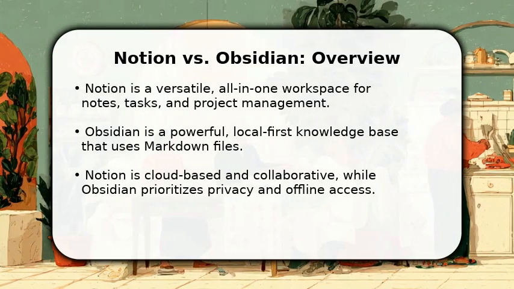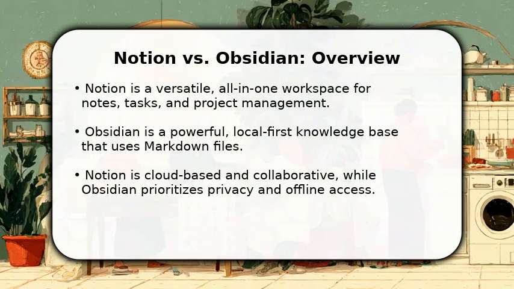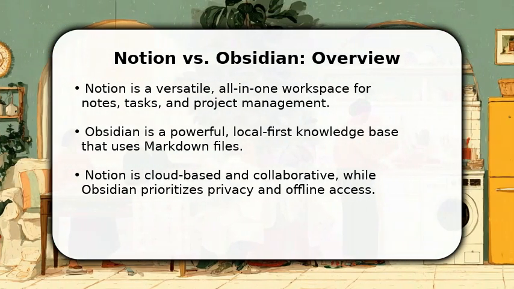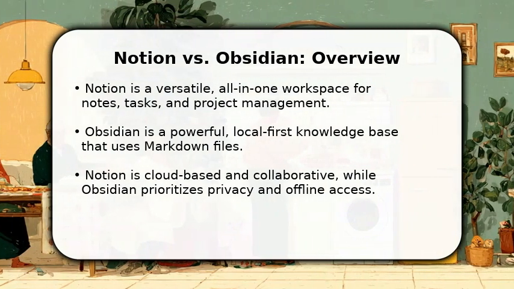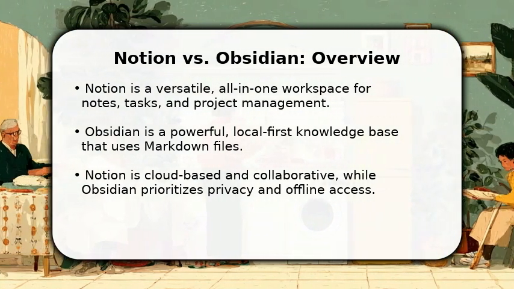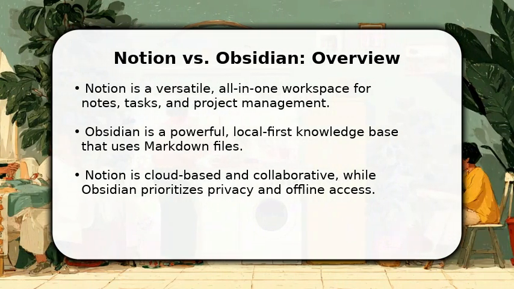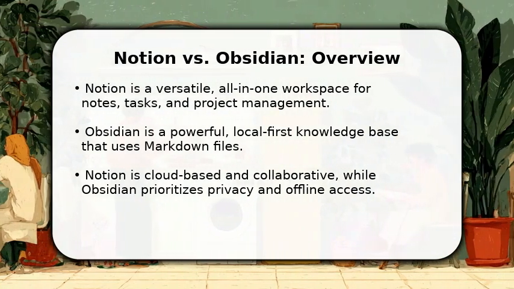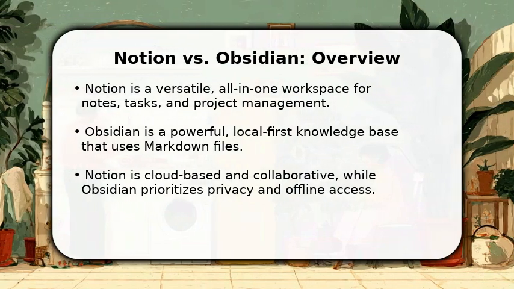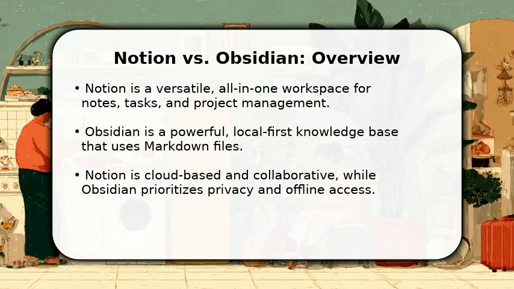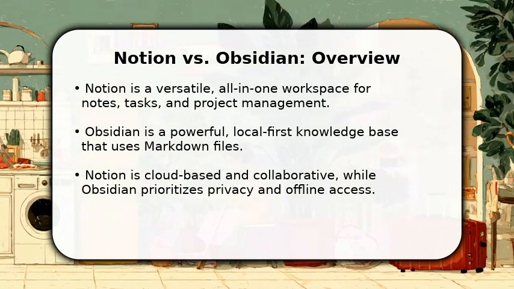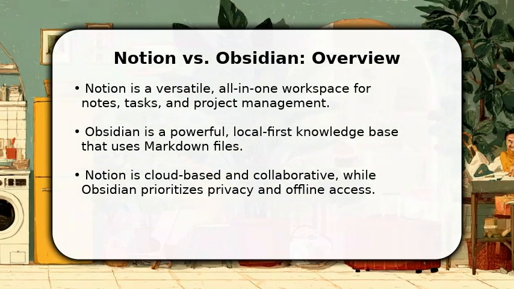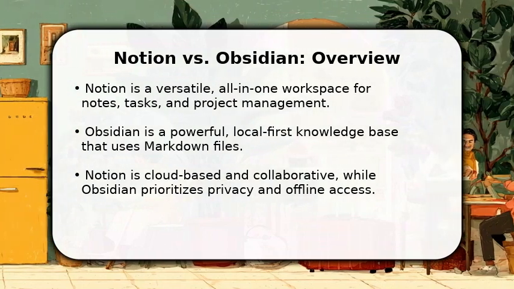In this video, I will compare Notion versus Obsidian. Notion is a versatile, all-in-one workspace, perfect for notes, tasks, and project management. It's cloud-based and designed for collaboration. Obsidian, on the other hand, is a powerful, local-first knowledge base, utilizing plain markdown files. It prioritizes privacy and offers robust offline access, making it ideal for personal knowledge management. We'll explore these fundamental differences.